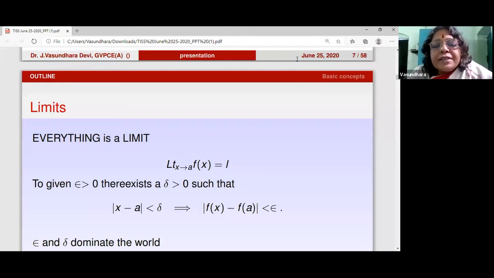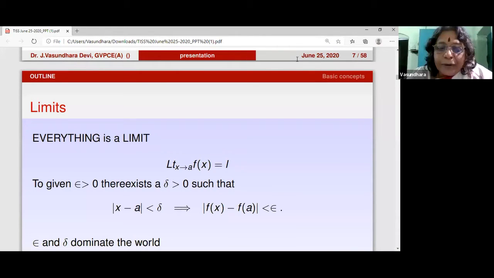And I'm sure since most of you are teachers, you must have been working with it and also telling your students this epsilon-delta definition. I would like to share the way I teach my students when I teach this limit concept. What I would say is, suppose you are on the ridge of a hill or a big mountain, and you want to look down into the valley. What you would do is go as near as possible and try to look down. If you are a very daring person, you would put one leg and look down, but you would never put two legs because you would go down.